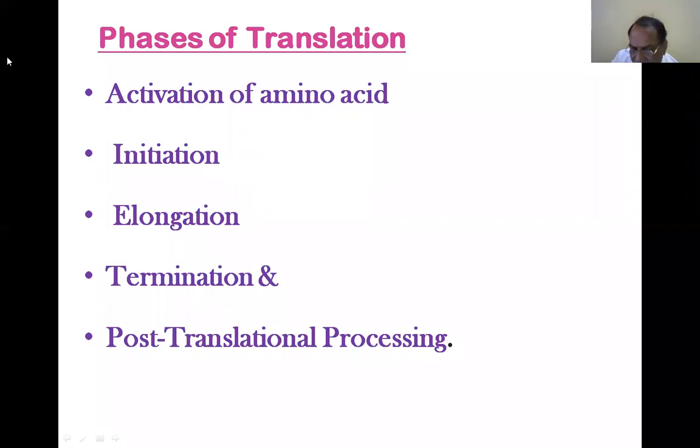You have mRNAs, you have tRNAs, you have rRNAs. Where are they synthesized from? All the RNAs are synthesized from the DNA in the nucleus. The DNA has genes which can produce mRNA molecules, which produce the proteins and produce traits, various functions in the organism.